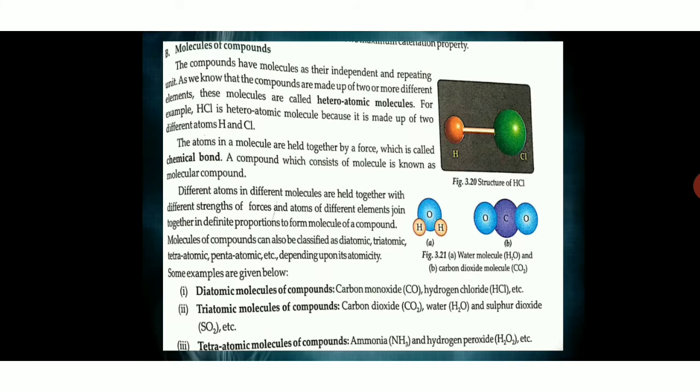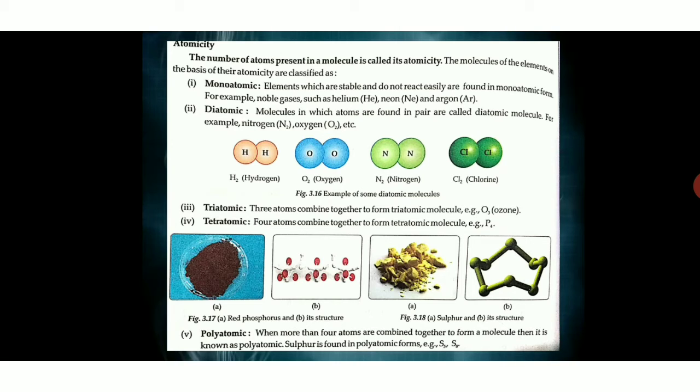For example, if we are taking oxygen, O2, in O2 there are two oxygen atoms, so its atomicity will be 2. In the hydrogen molecule, H2, two hydrogens are present, so atomicity will be 2. In nitrogen, N2, the atomicity will be 2. In chlorine, Cl2, the atomicity will be 2. So the atomicity is the number of atoms present in a molecule.